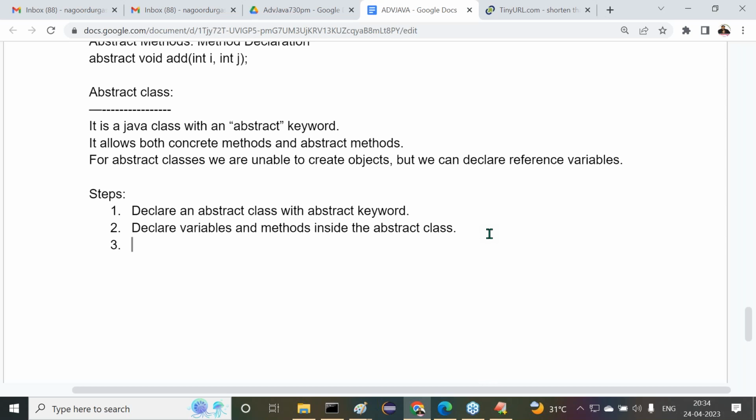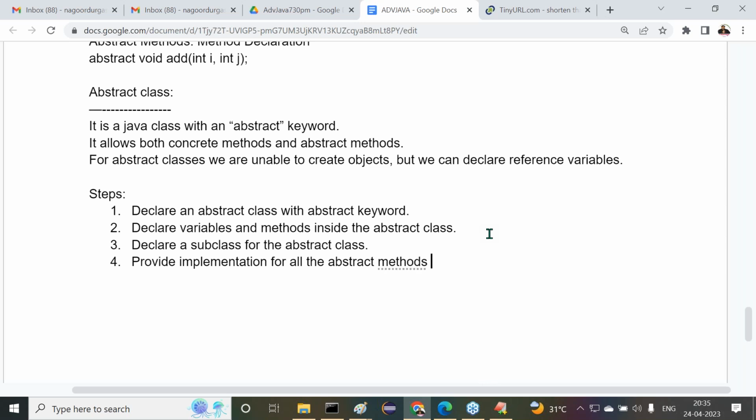See this: declare an abstract class with the abstract keyword. Declare variables and methods inside the abstract class. Third, after that, declare a subclass for the abstract class. Next, provide implementation for all the abstract methods inside the subclass.